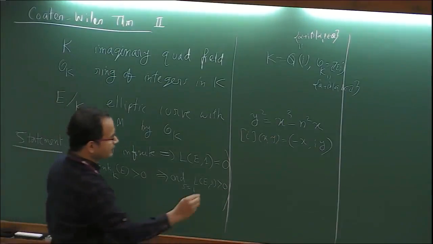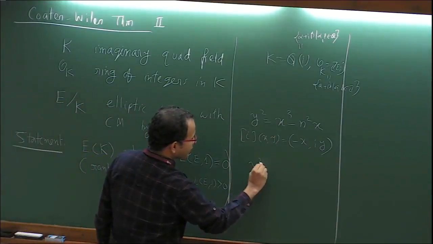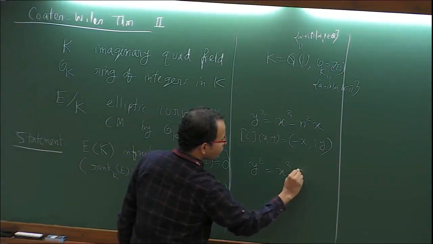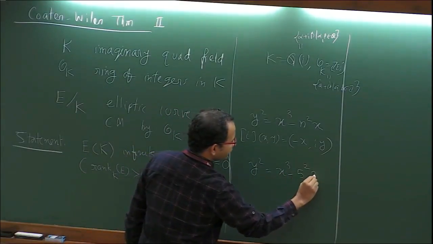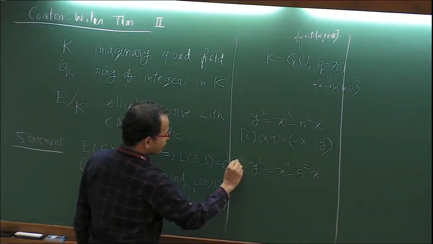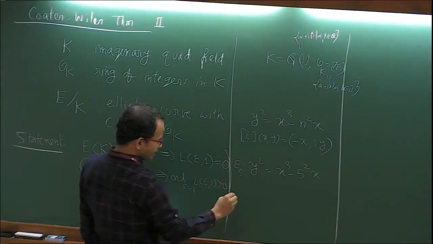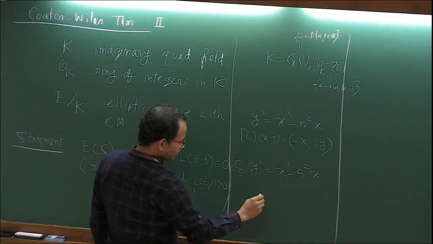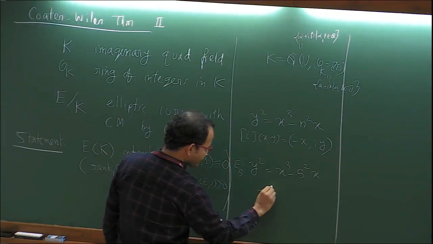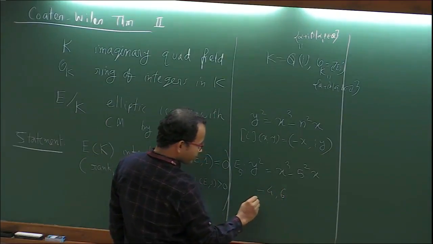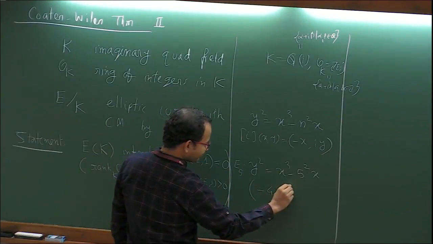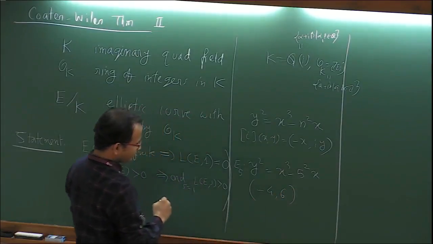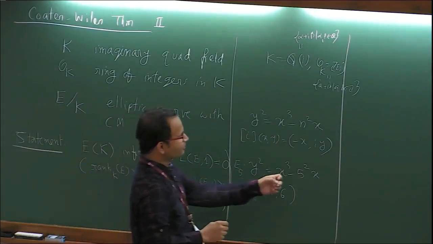Okay. For example, let's take a curve, like you know that 5 is a congruent number. So if we take this curve E_5, then we know that, okay, minus 4 and 6, is it right? Okay, so I wanted to demonstrate some points.